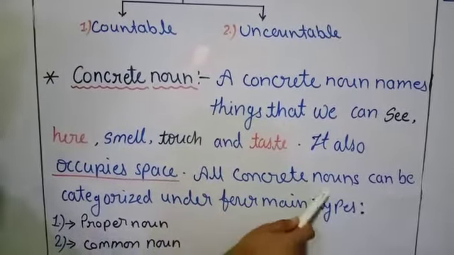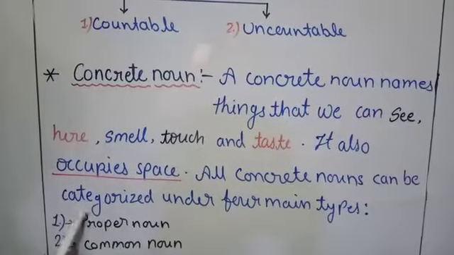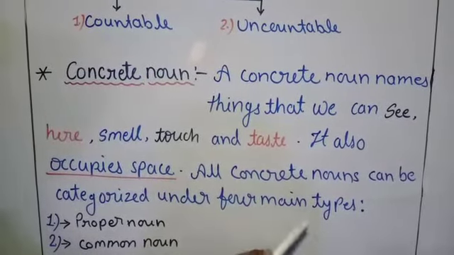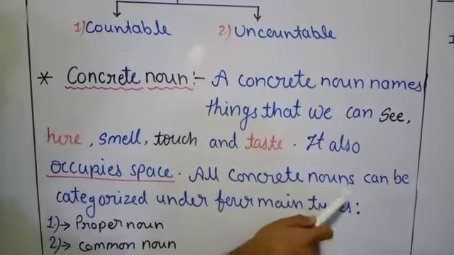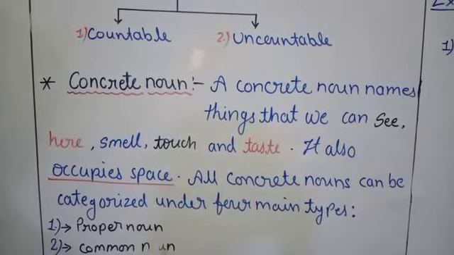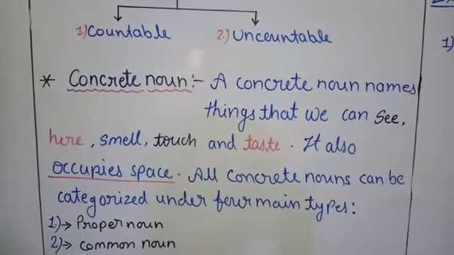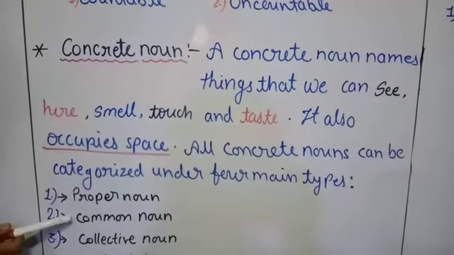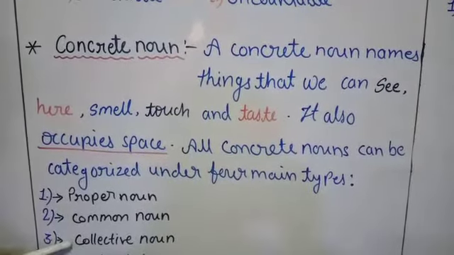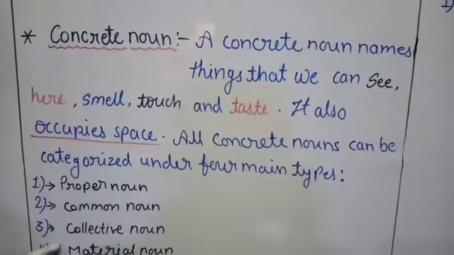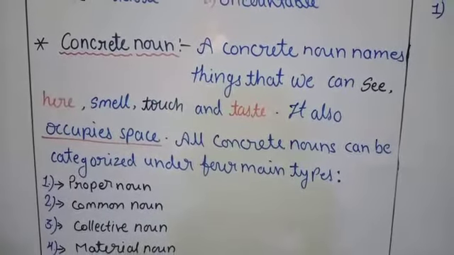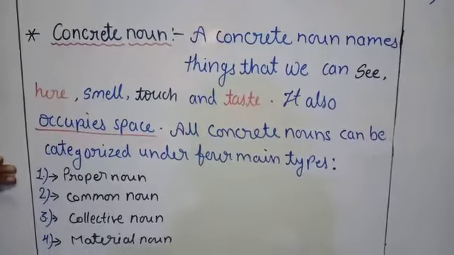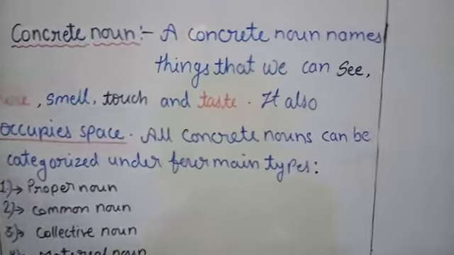All concrete nouns can be categorized under four main types. These concrete nouns are categorized, meaning bifurcated, within the four main types. What we learned: the first one is proper noun, the second one is common noun, the third one is collective noun, and the fourth one is material noun. So let's learn about the proper noun first.